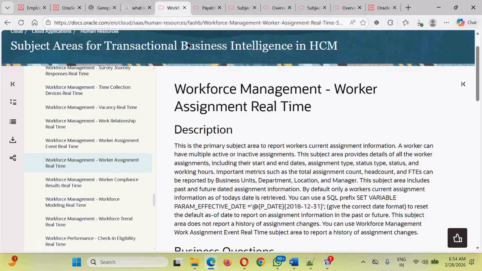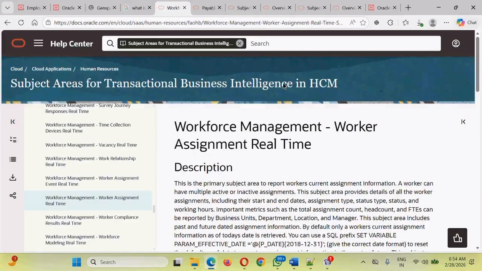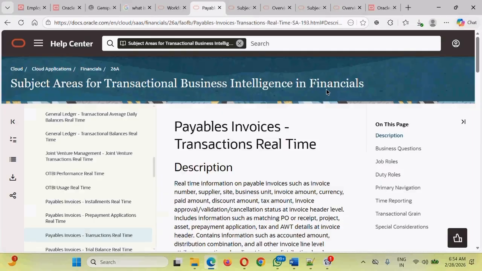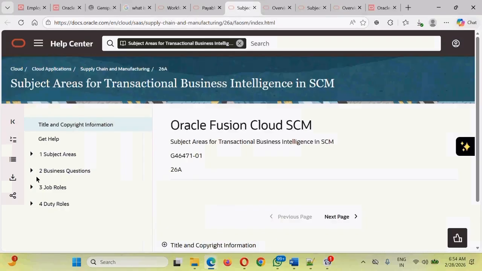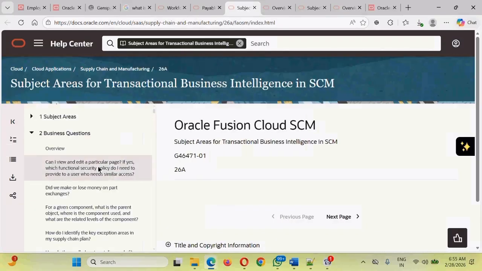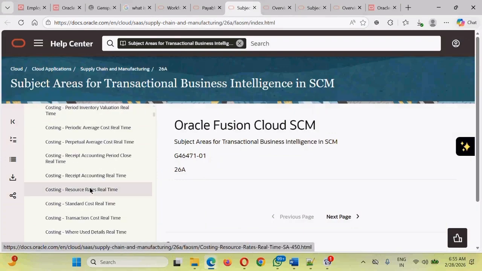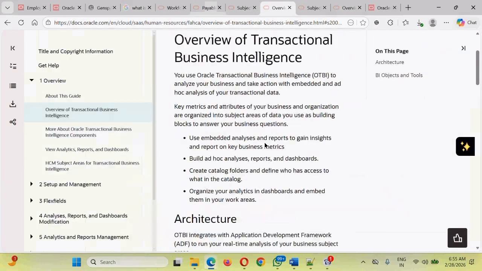Okay. So now guys, there are subject areas provided for the HCM product family. There are subject areas provided for the supply chain product family also. There is documentation provided by Oracle for financials, and documentation provided by Oracle for supply chain also. For each of these, you should be able to see different subject areas provided, and you should be able to access, search, and study the documentation, and if these subject areas are responsible to get you the appropriate data you're looking for, feel free to use those particular subject areas. The next thing guys, we will be providing these links as part of this training program.